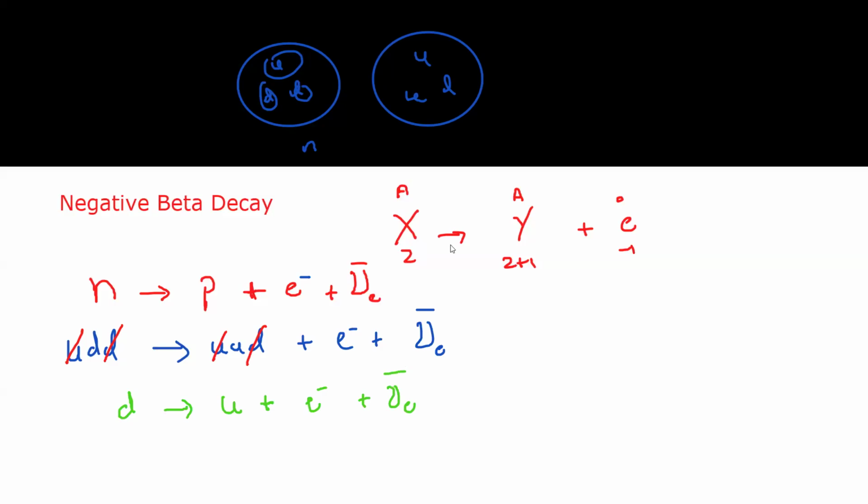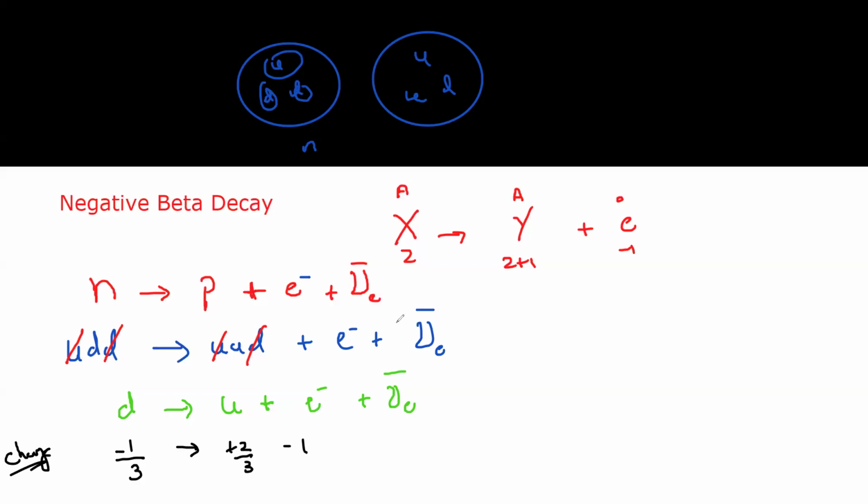If I want to check whether this equation is right or wrong, I check the conservation of charge. What is the charge of down? Down is minus 1 by 3. What is the charge of up? It is plus 2 by 3. What is the charge of the electron?